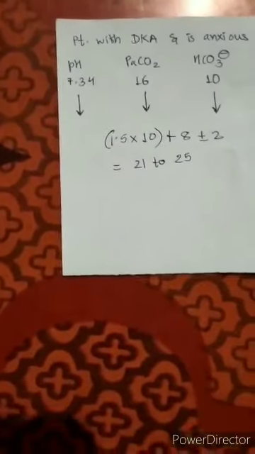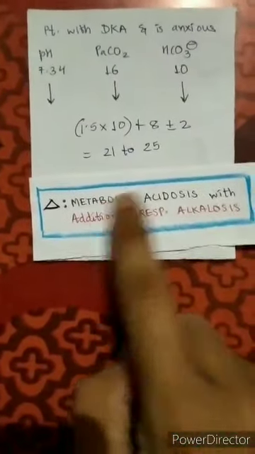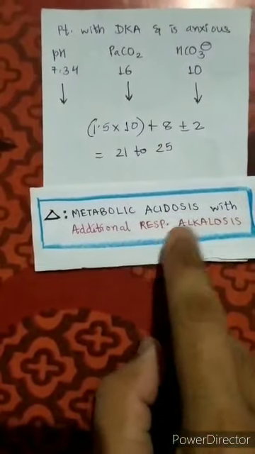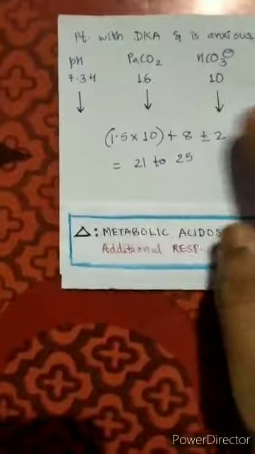So it results in metabolic acidosis with additional respiratory alkalosis. Now we can understand this, and thank you for listening.